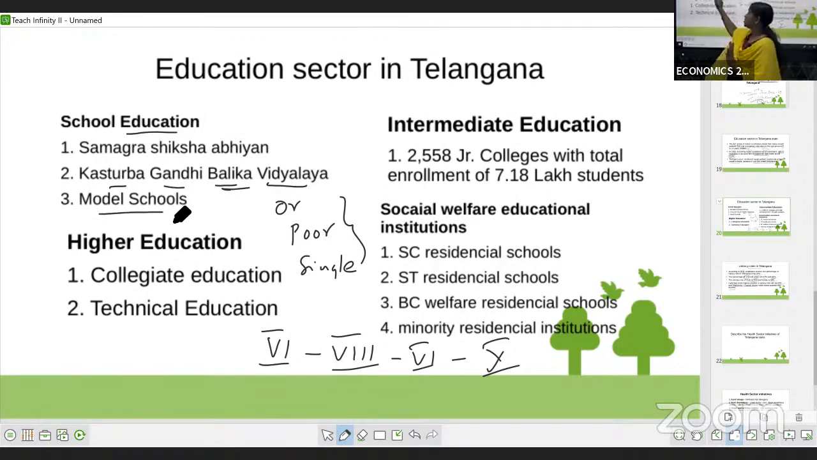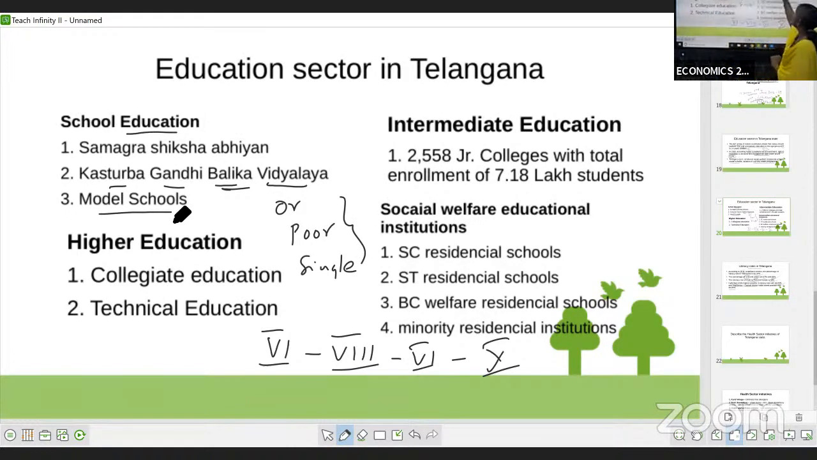then the model schools. After the government was formed, it introduced the model schools where the medium of instruction is English. Earlier, in the government schools, they taught only in the Telugu medium. But in the model schools, they are giving education in the English medium only. These three you need to write under the school education: the model schools, Kasturba Gandhi Balika Vidyalaya, and Samagra Shiksha Abhiyan. Just write the three names, no need of giving the explanation part.